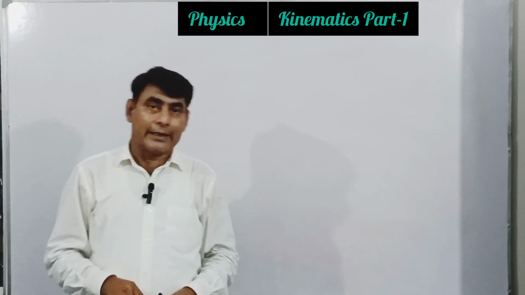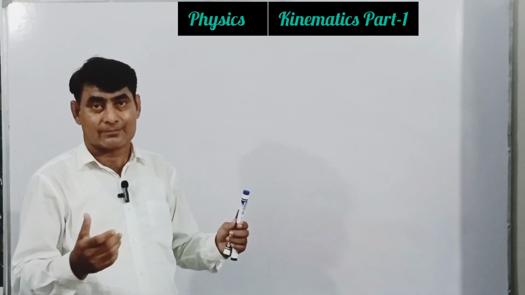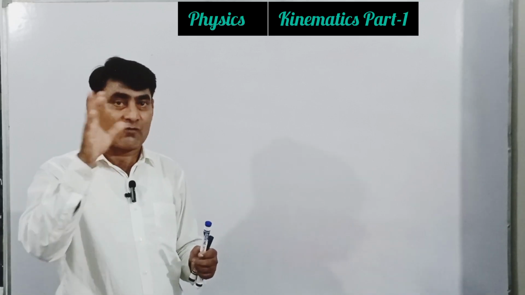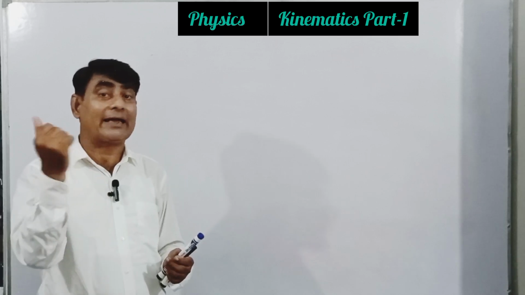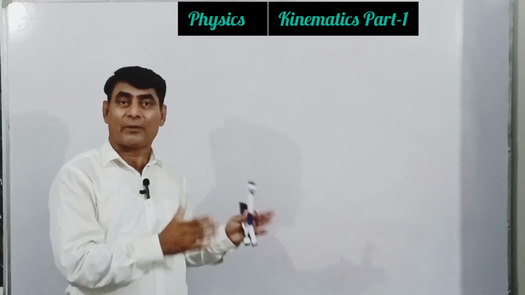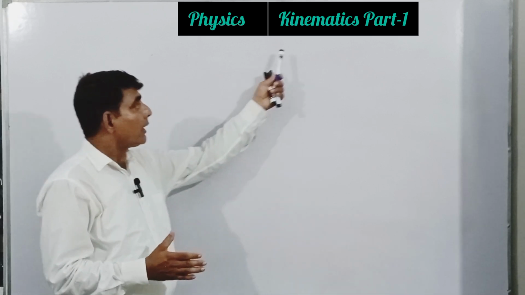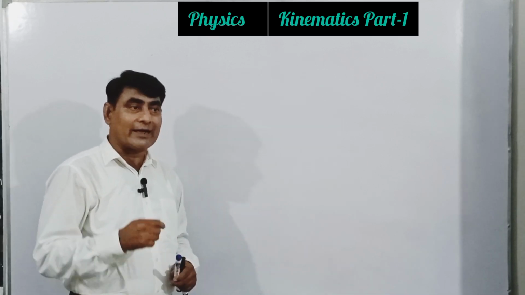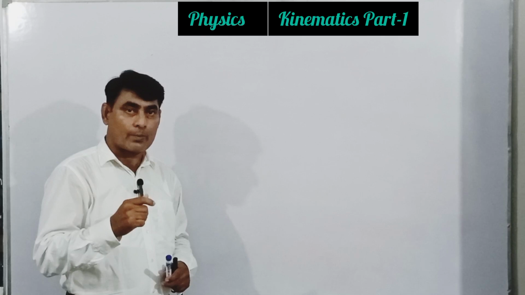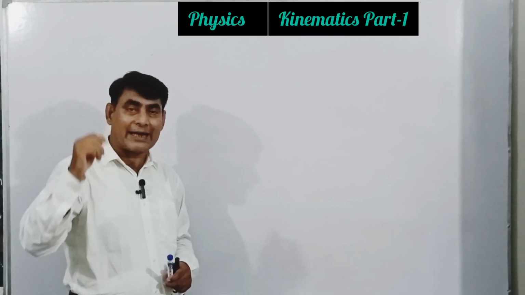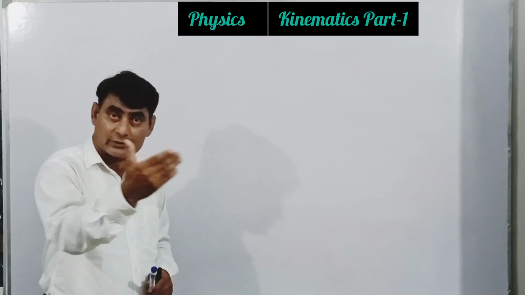Okay, now if we talk about motion, what is motion first of all? And we know that in comparison we can discuss a topic in a better way. So motion means we are talking about different states of an object, the state of motion and the state of rest.